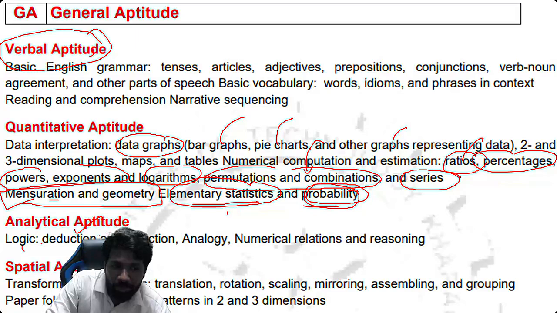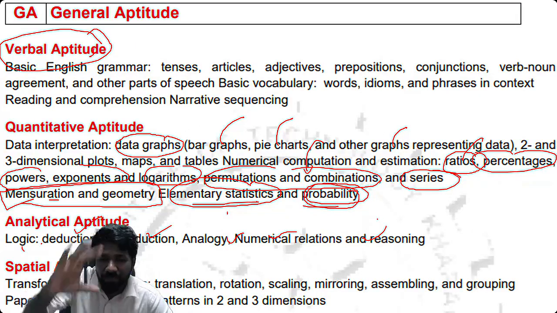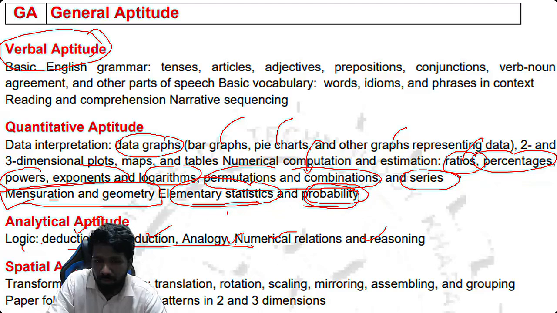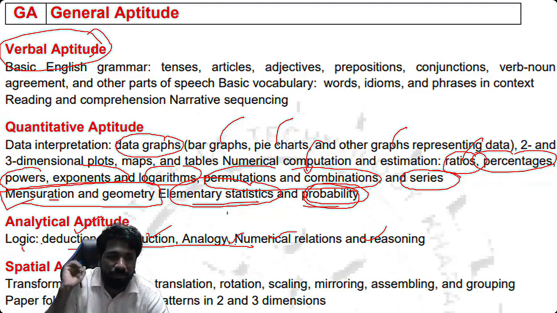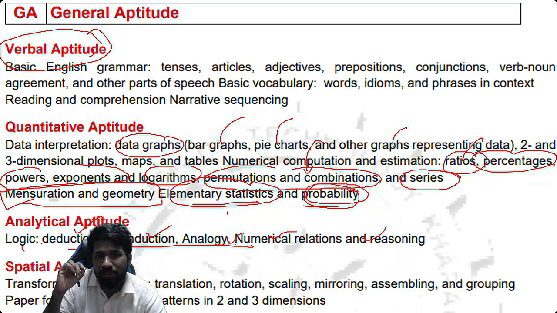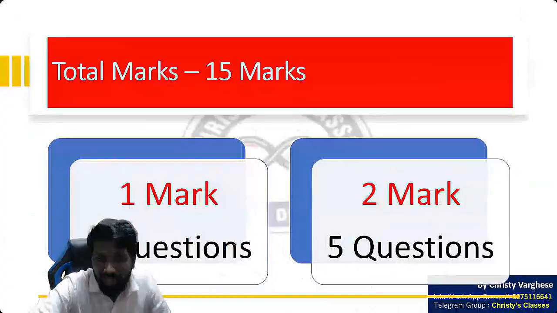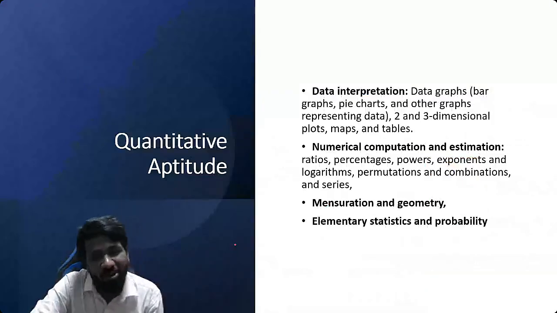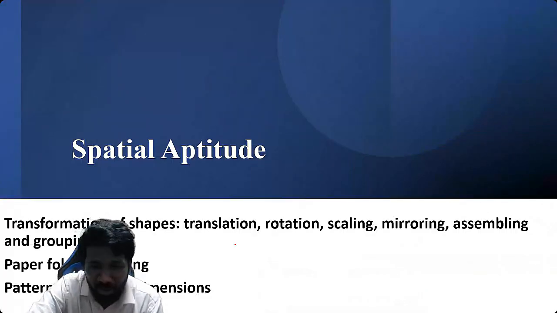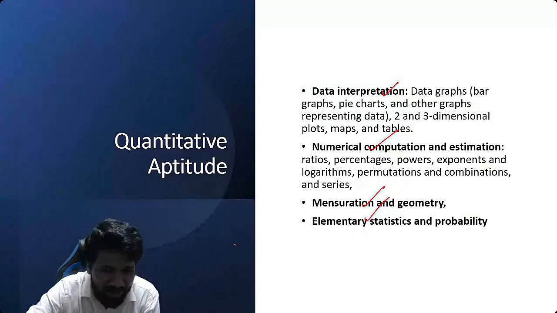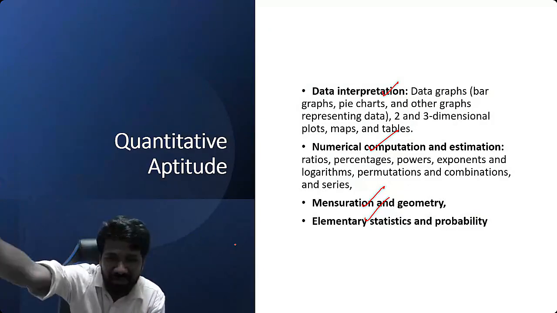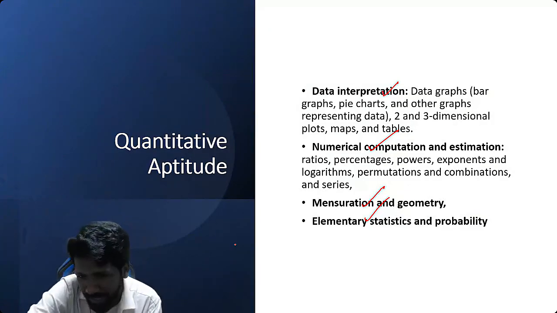And in analytical aptitude, the syllabus mentions only 4 topics, but we are subdividing these 4 topics into a total of 10 topics. So that is how the syllabus is created, this schedule is created. So don't worry, all areas will be covered. I'll tell you why I am confident in it. I am not teaching only on this platform. I am teaching in multiple coaching institutes all over India.